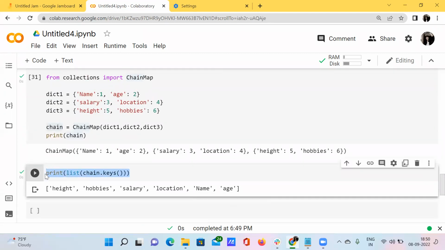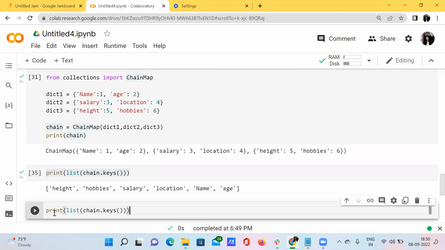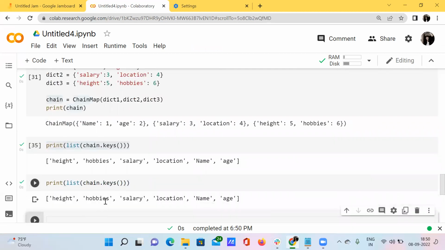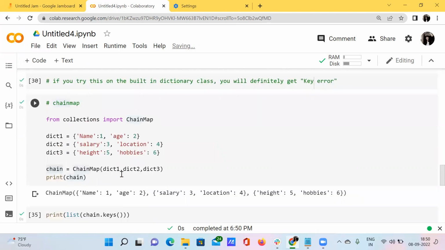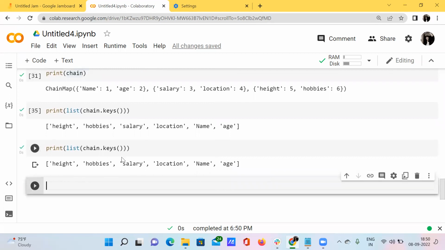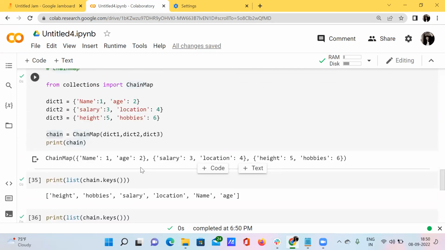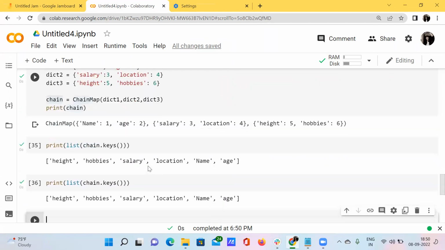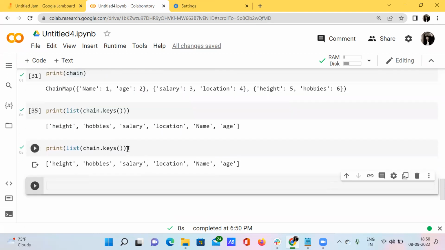Actually we have given this in a particular order. I mean, name, age, salary, location, height, hobbies. But what we are getting is not in alphabetical order. These are actually coming as an output in some random order.